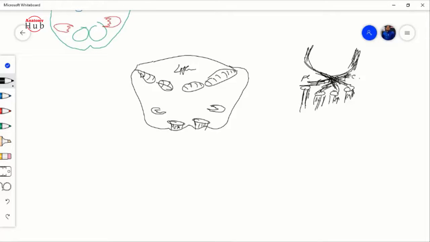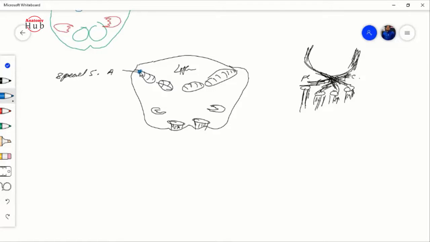Now these pieces, as I told you, if we go medially we get more motor, and if we go more lateral you get the more sensory area. So at the most lateral part you will find the special somatic afferent nucleus, SSA.